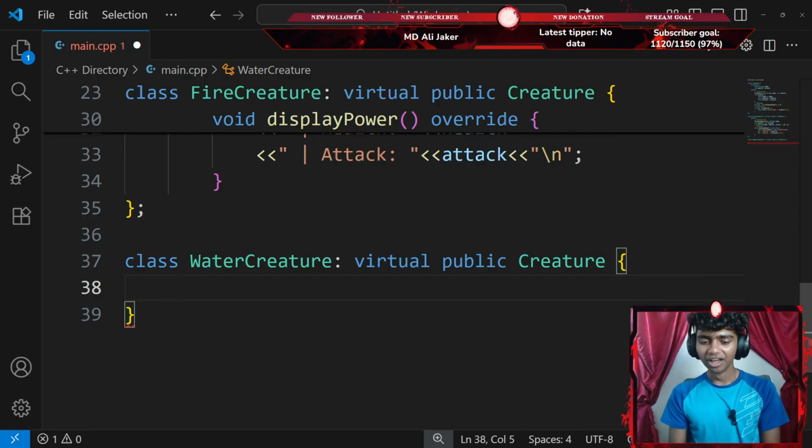Okay, that said, water creature class virtual public creature, and then let's go all the way down.